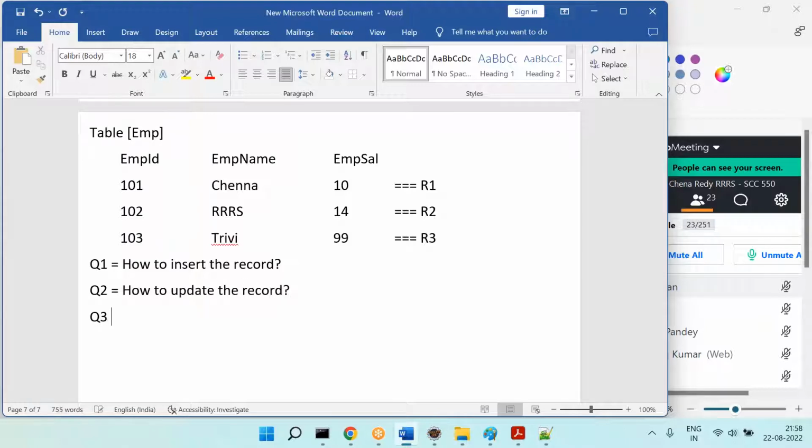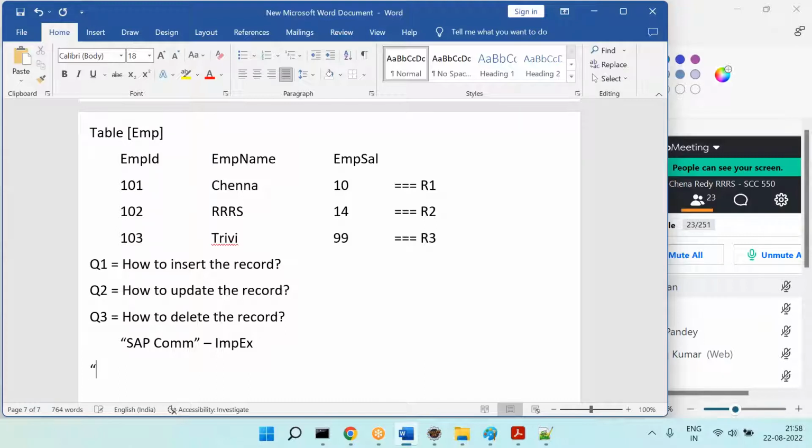Question number 3: how to delete a record. So in SAP Commerce, we have ImpExes. Now let's say Sanjay is telling that today he is writing ImpExes. What does it mean? He is trying to insert, update, or delete a record in the cart table, order table, product table, or some other table.